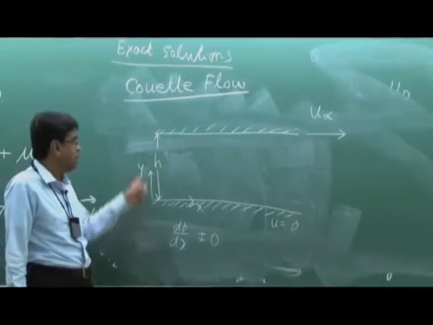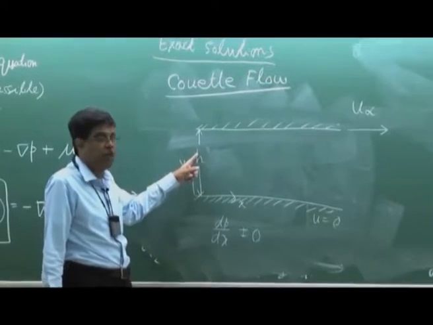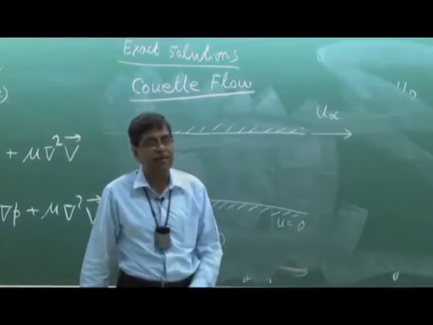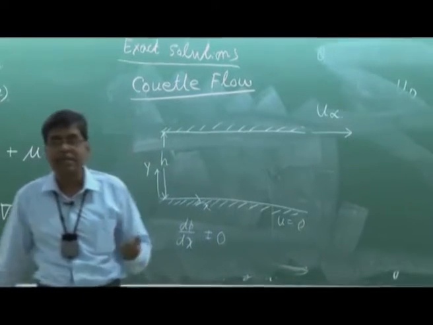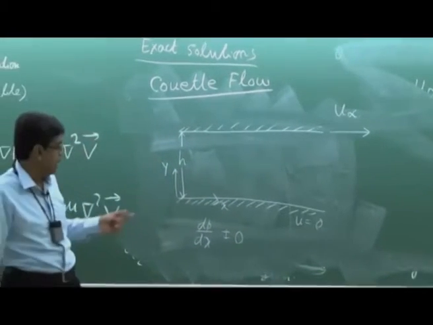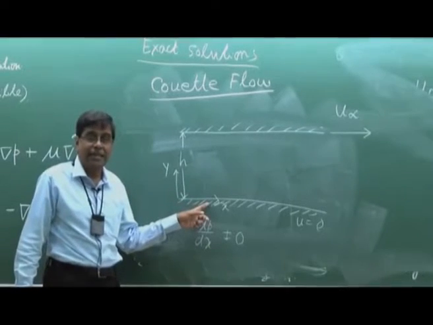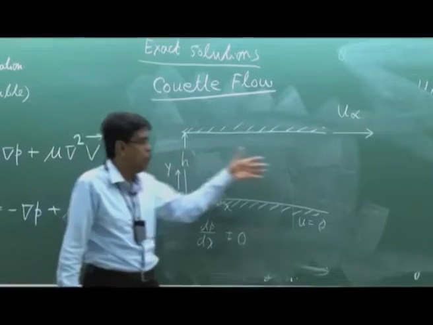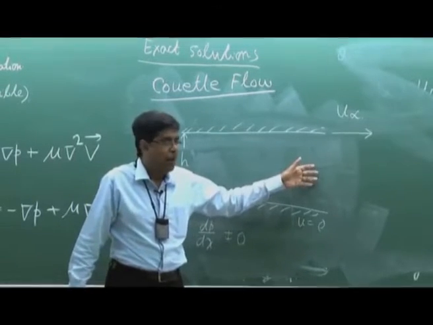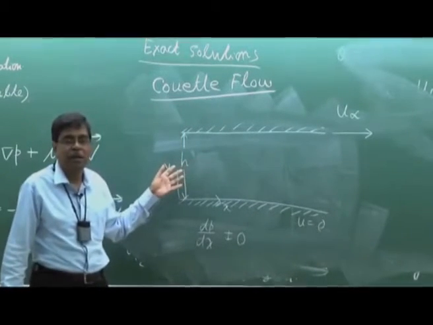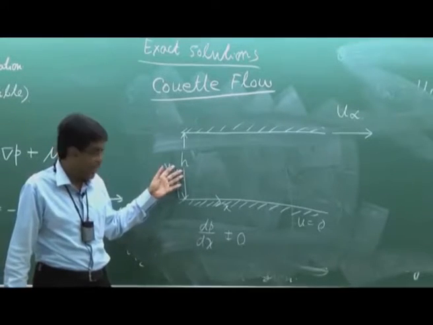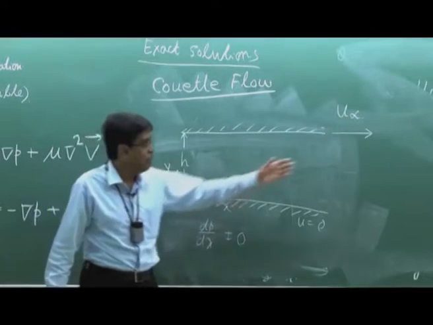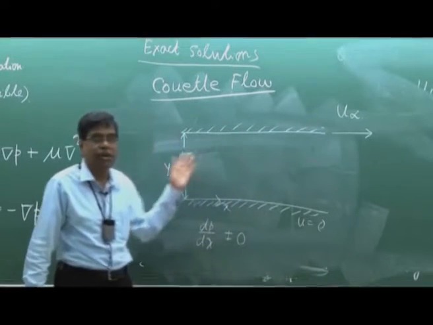Negative pressure gradient means the pressure upstream is more than the downstream, it decreases in the direction of flow. Pressure decreases in the positive direction of x, the direction of flow. That is a favorable pressure gradient because it favors the flow in this direction. Pressure may also be opposing. That means adverse pressure gradient, dP/dx is greater than 0. That means the pressure downstream is more than the upstream.